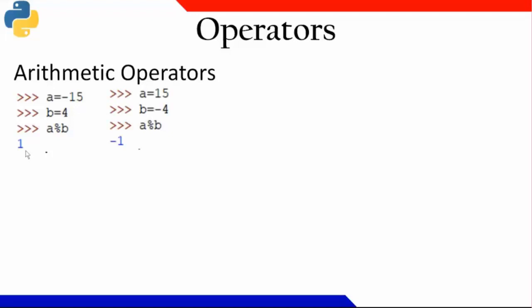Take one more example. A is 15 and B is -4. The remainder is -1. How come the remainder became -1? Does anybody have any idea? The peculiar thing you will not see in any other programming language. It is there in Python. No idea? Okay. Now here see, both of them are minus, and the result you got again minus.